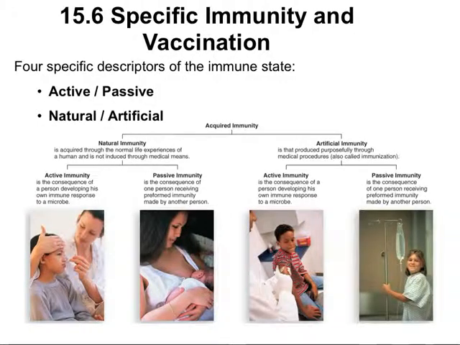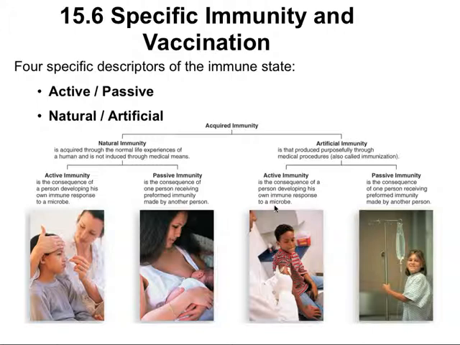In this final section of our chapter on specific immunity, we'll be considering vaccinations, different types of vaccinations, how they're prepared, and then some of the suggested schedules for vaccination. Before we get into that, we need to think about the 4 specific descriptors of immune state. Immunity is either characterized as active or passive, or natural or artificial.